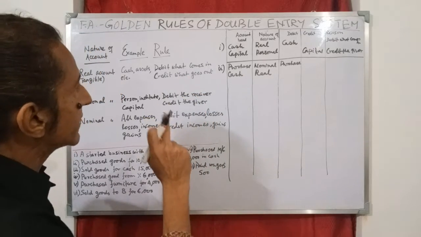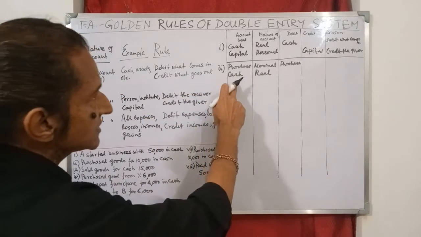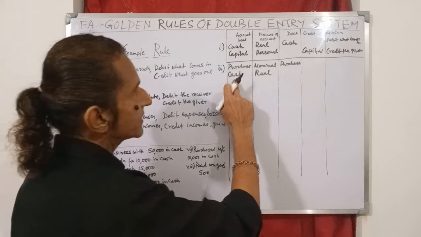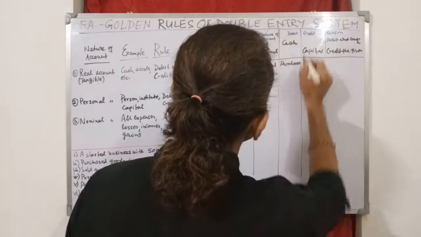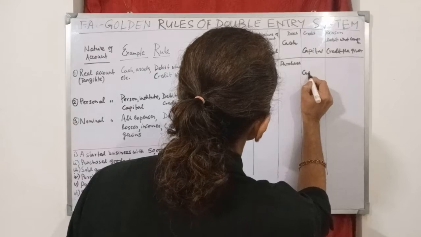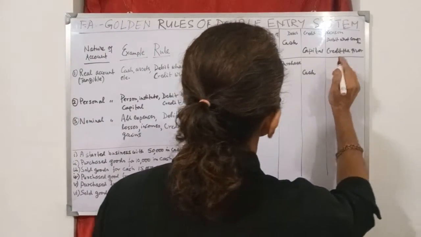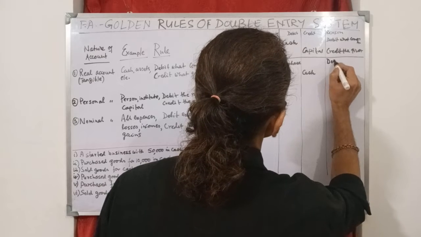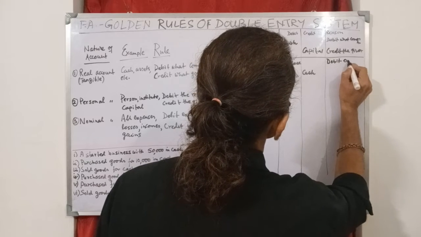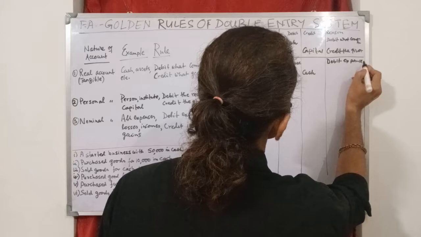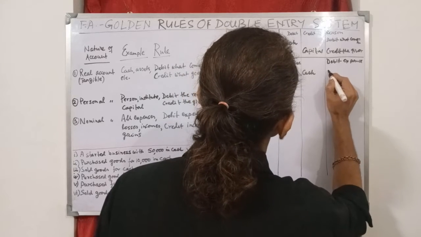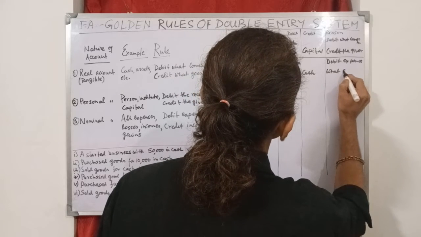Debit what comes in, credit what goes out. Here cash is going out, so cash will be credited. So we write cash under credit column. And what is the reason or logic? Here debit expense and credit what goes out.